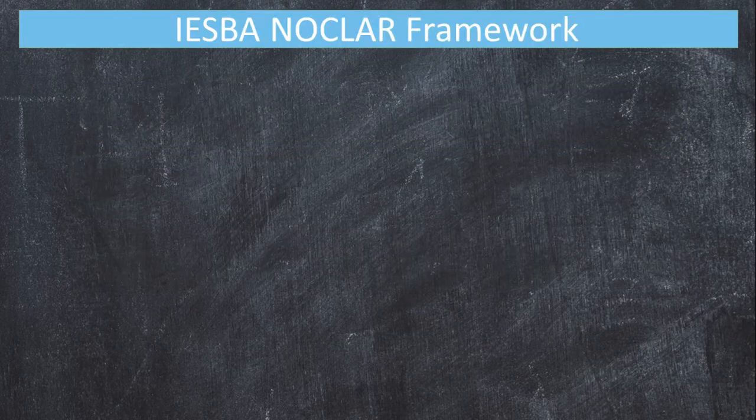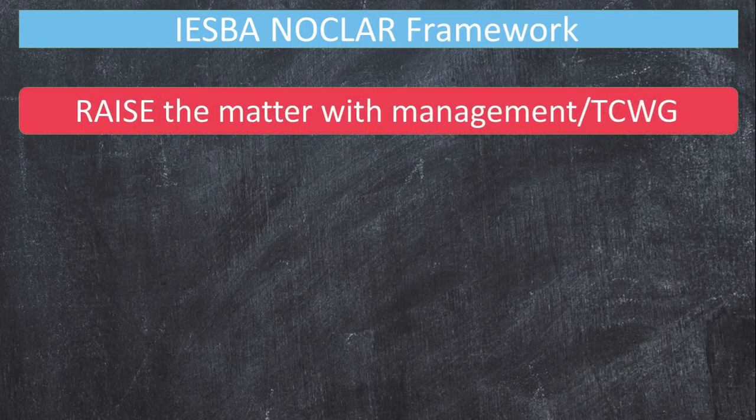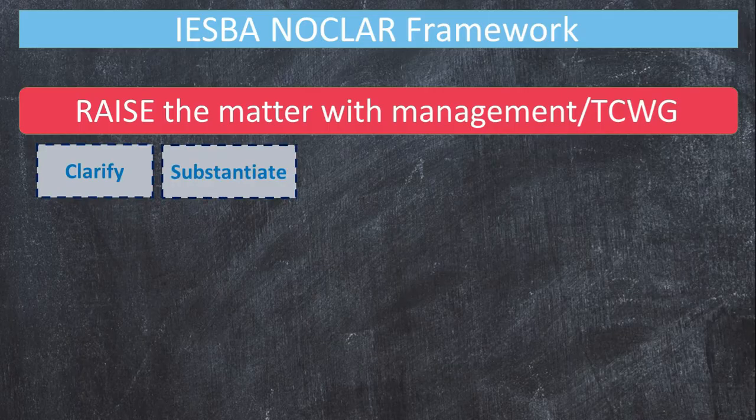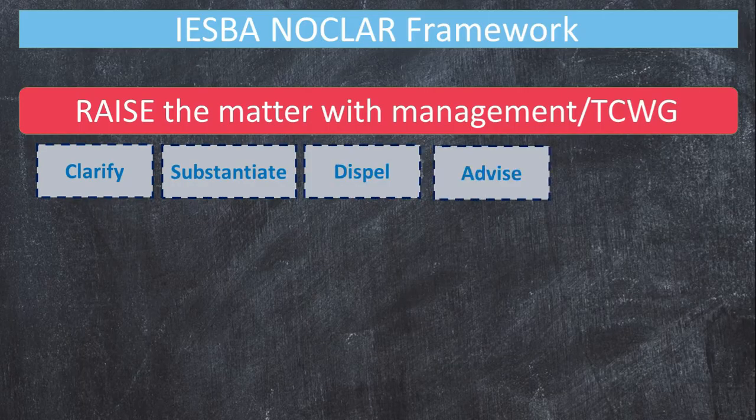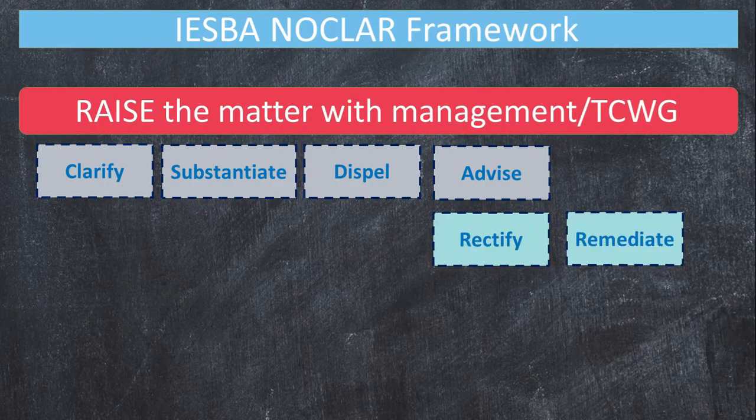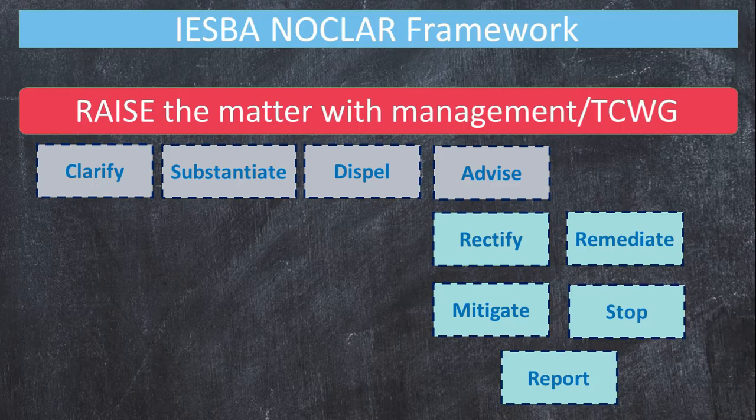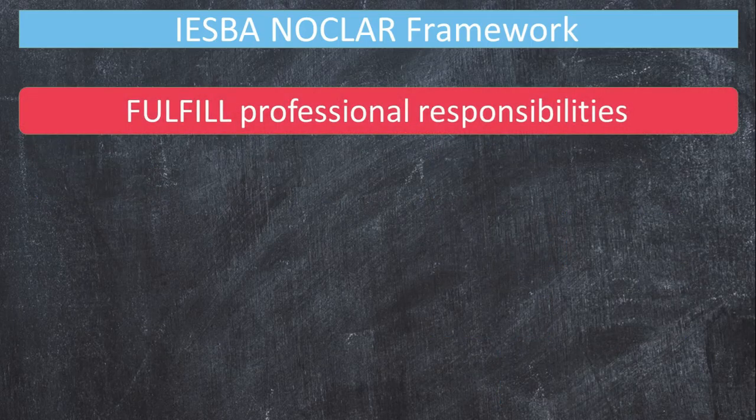The external auditor must first raise the identified or suspected NOCLAR with management and TCWG. This will serve to clarify their understanding of the matter and substantiate their concerns, and to ask them to investigate and rectify. This step will also allow the auditor to advise management to address, mitigate, deter, and disclose, where necessary, the instance of NOCLAR. The auditor must fulfill its professional responsibilities.